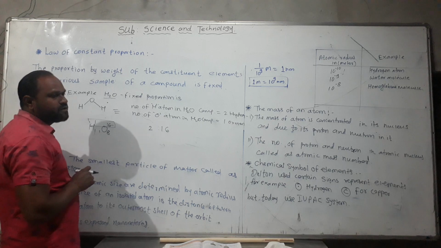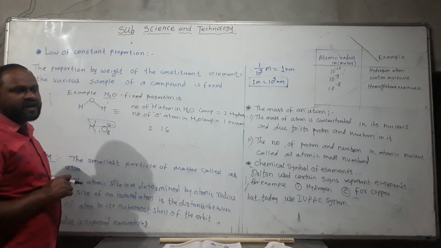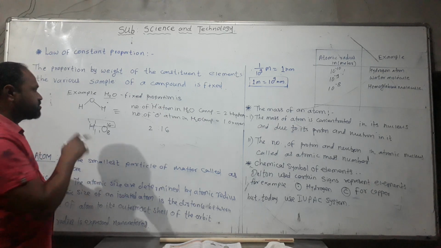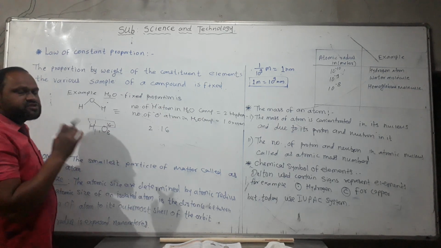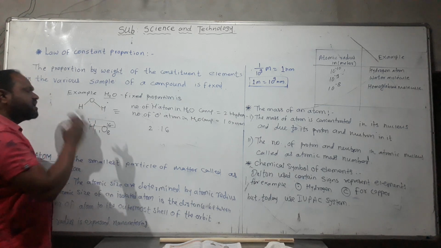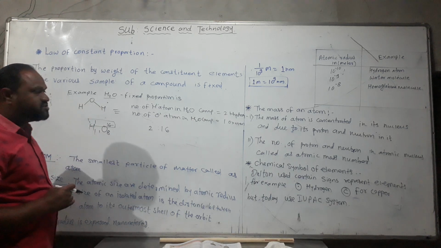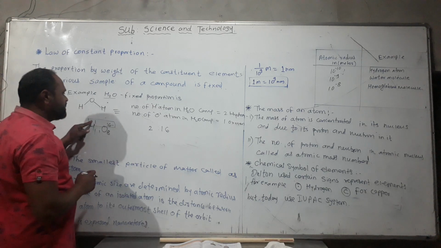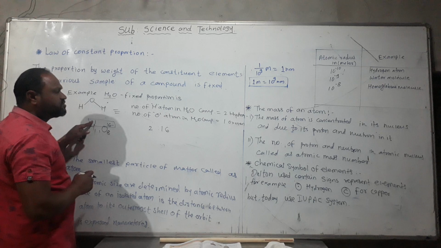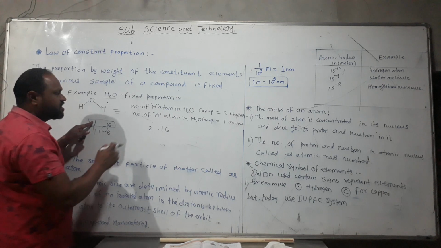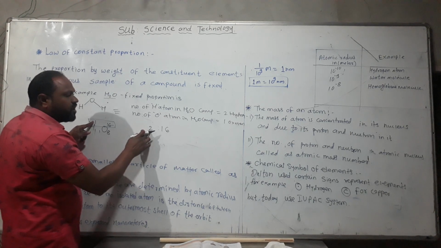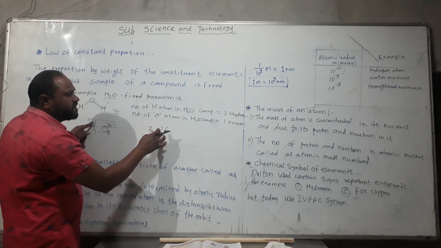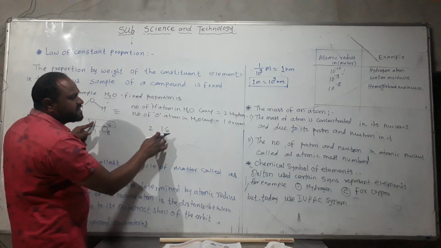That means if we want to find the fixed proportion, we always take the atomic mass of the constituent atoms. Above the element we mention the atomic mass number and below the element we mention the atomic number. Here we take the mass number. How many atoms of hydrogen? 2 hydrogen atoms, and oxygen is 16.